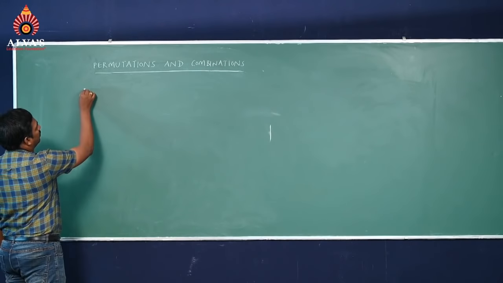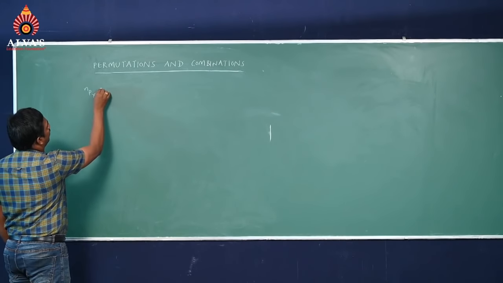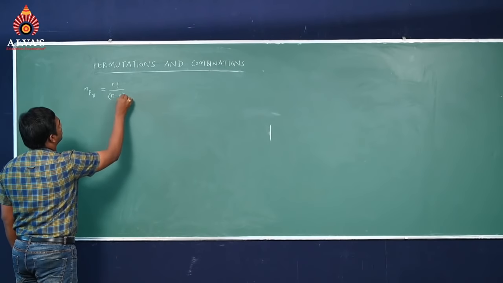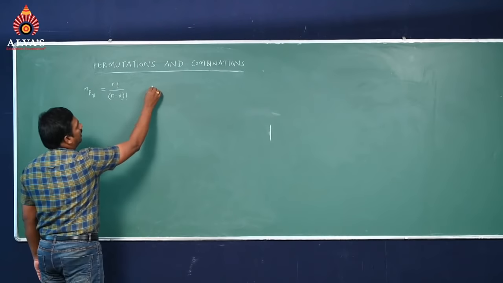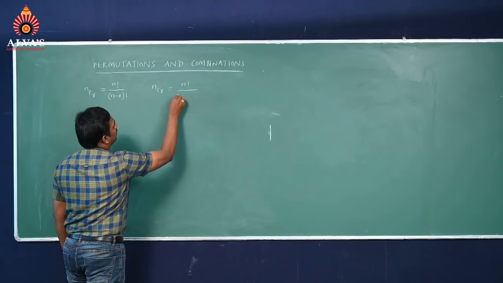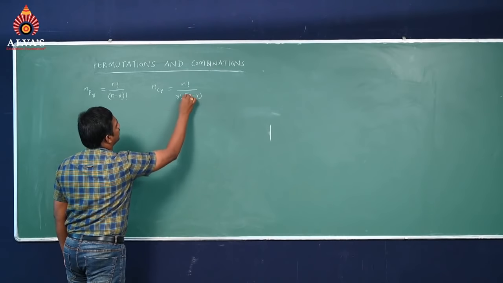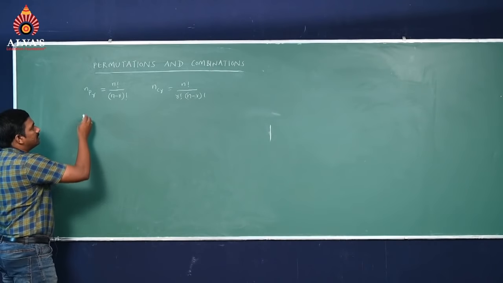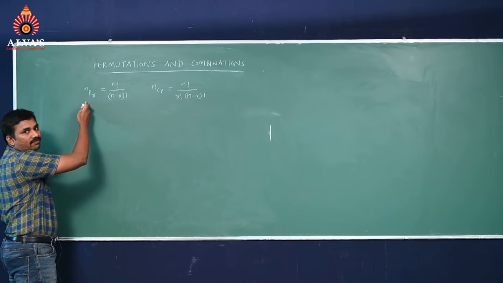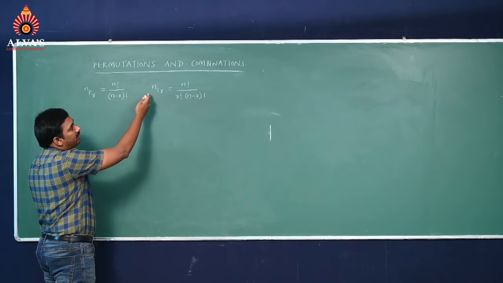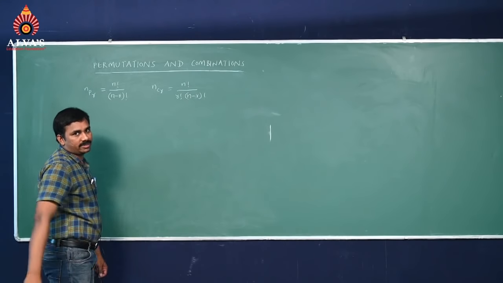You know the formulas: nPr equals n factorial by (n minus r) factorial, and nCr equals n factorial by r factorial into (n minus r) factorial. This is the number of permutations of n different things taken r at a time, and the number of combinations of n different things taken r at a time.